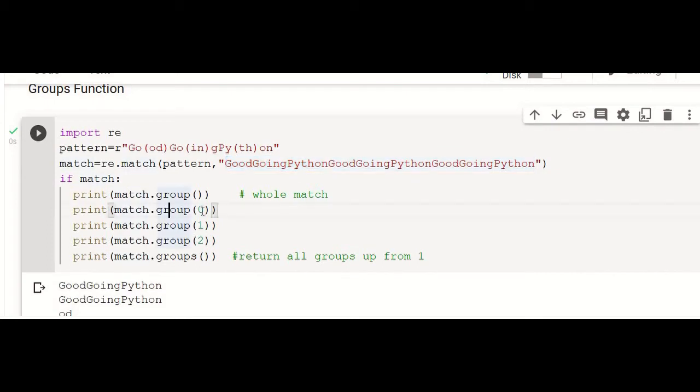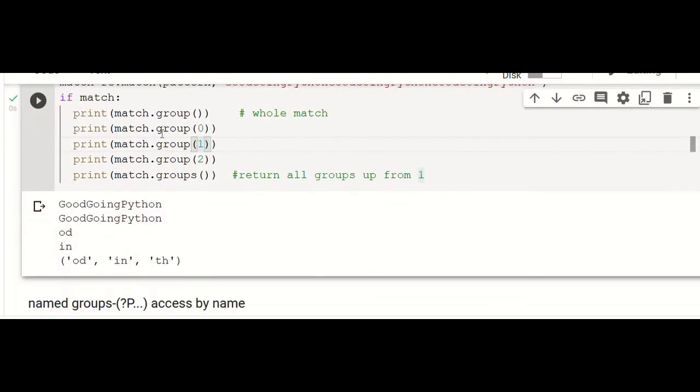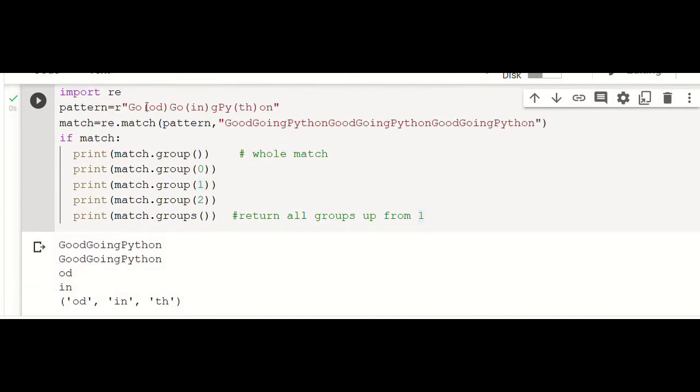So that will return the whole match. And match.group of 0 is similar to match.group. Even if we don't give anything, it will return the entire match. And even if we give match.group of 0, that will also return the entire match. Both statements are similar. And then match.group of 1 means now it will take this od.